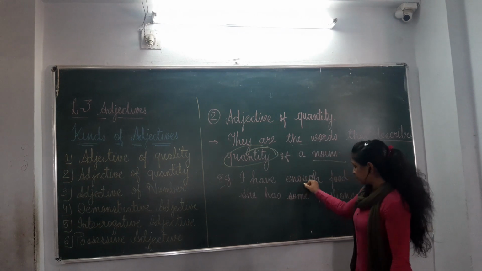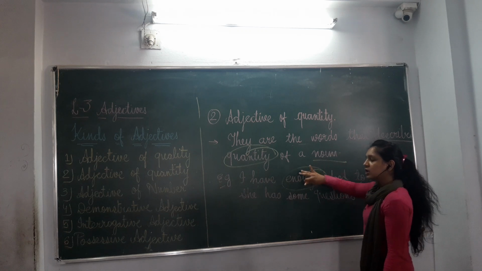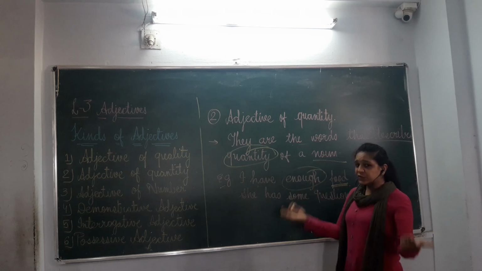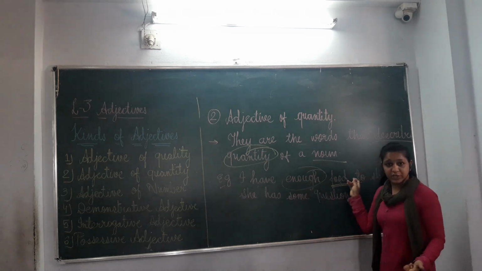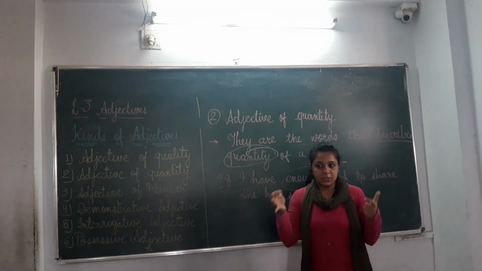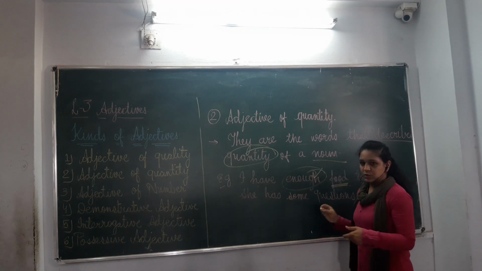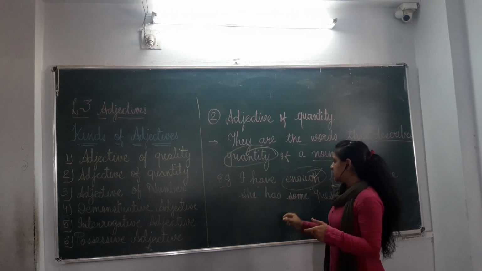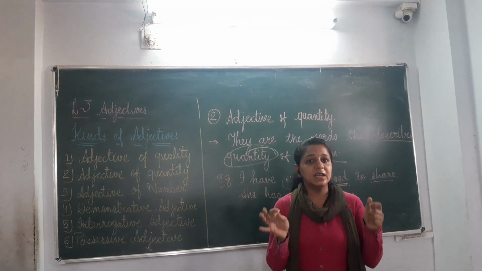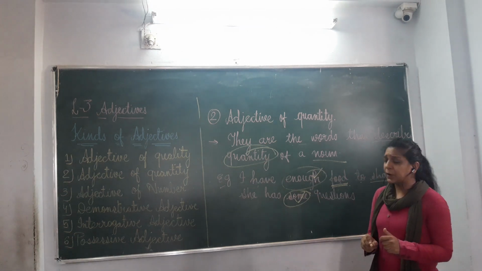So here we have examples. I have enough food to share. Without enough also it is a sentence, but we are describing food. How much food do you have? Enough food to share. Not more than, it is more than the need of one person. That's why enough food to share. So enough is an adjective of quantity. Now, she has some questions. We do not know how many questions she has, but some questions. Some is also an adjective of quantity.